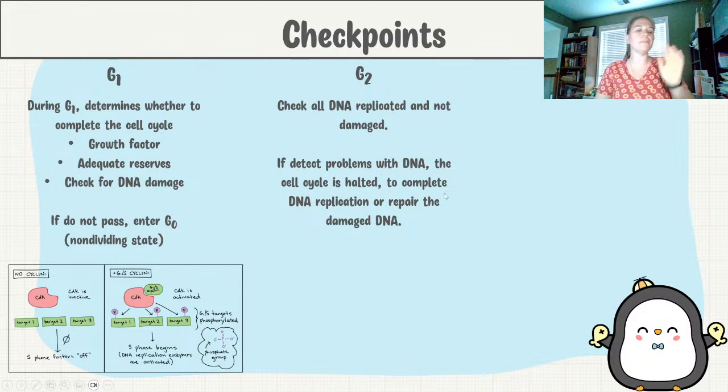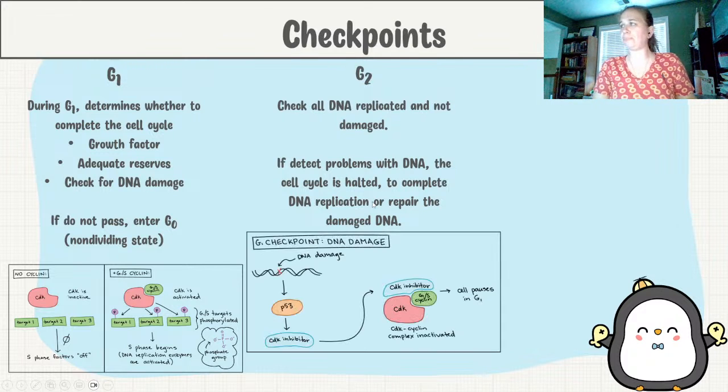If it detects any problems, it's going to hold the cell cycle until we can either repair it, usually P53 will repair it, and make sure that we're done with the replication. So here you can kind of see that there's this damage. P53 is going to come in. It inhibits CDK. And since there's a CDK inhibitor, it stops that process from moving on. So it kind of pauses the phase so it doesn't move into the next step.